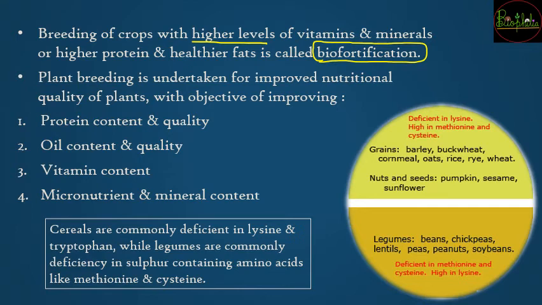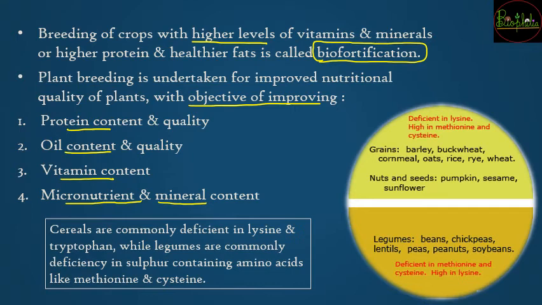So plant breeding is taken up with the objective of improving four major qualities. There can be protein content. Where proteins are present, attempts will be made to increase them further, so that the daily intake of protein is taken care of. Oil content will be increased, as well as vitamin content, micronutrients and mineral content in the particular crops.